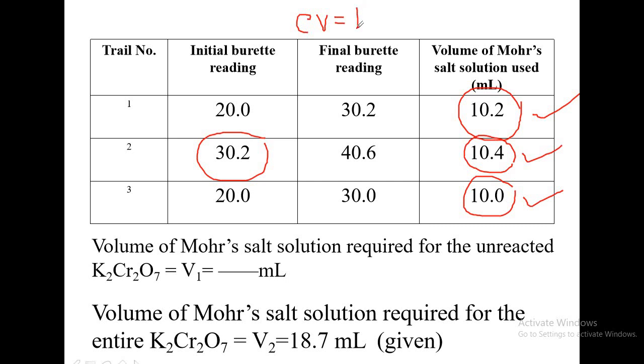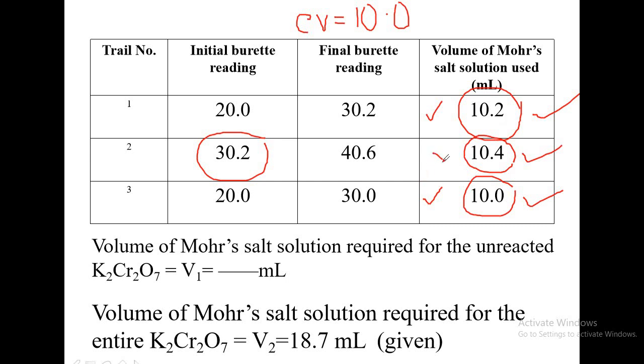Suppose the teacher says that your reading is 10 ml is the correct value. Then among the three values, the teacher will take the first value, this one. This is full mark because there is no error. 10 is the correct value, and the student also has got one value 10. Then the teacher will take another reading, this one, because it is close to the correct value. It is 10.2 and the error is only 0.2. I told you while explaining the first two experiments that only 0.2 ml error is allowed. If the reading is within plus or minus 0.2, then the student will get full marks.